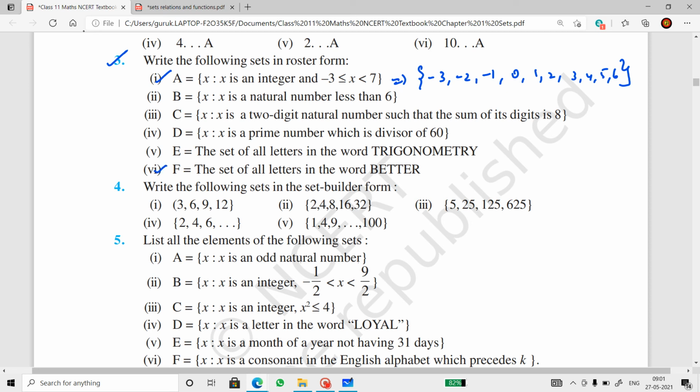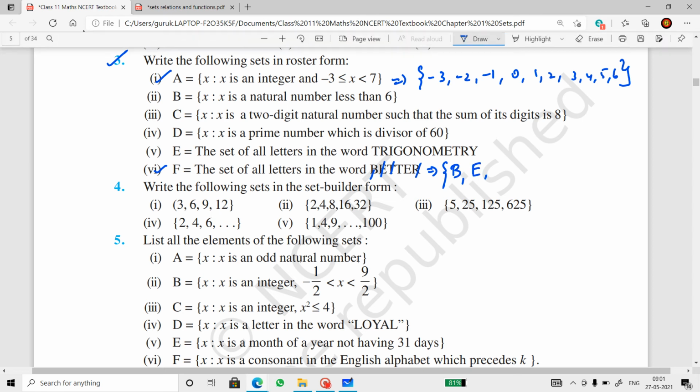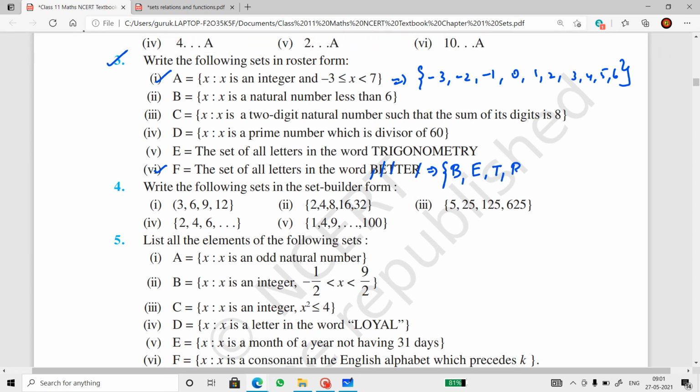Set of all letters in the word better. Okay, so that means how many letters are there? B, E, T, R. Because there are two T's and there are two E's. That's repetitive. Repetitive letters we'll write only once. So B, comma, E, comma, T, comma, R. Understood?